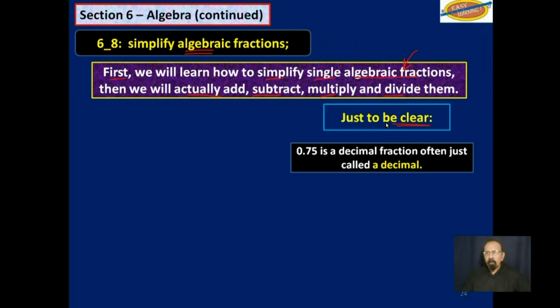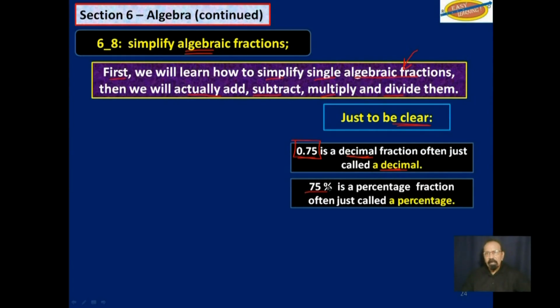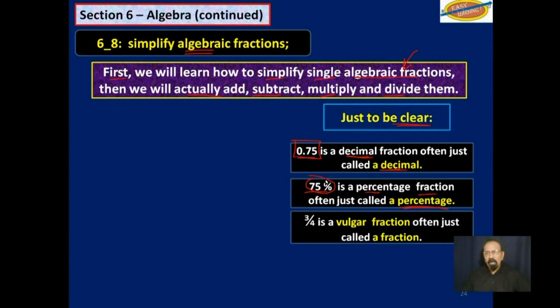Just to be clear, 0.75 is a decimal fraction, but it is normally just called decimal, numbers in this format. And 75% is a percentage fraction, but it is normally just called a percentage. Now, if it is formatted like this, 3 over 4, this is actually called a vulgar fraction, but normally we just say fraction, just to make sure we understand that all of those are fractions, except this format here, like 3 over 4, is normally what we refer to as fractions.